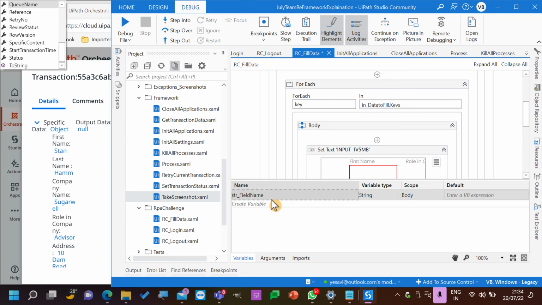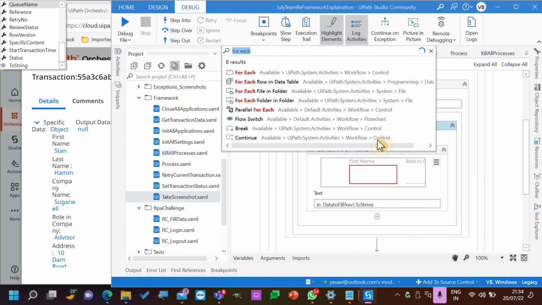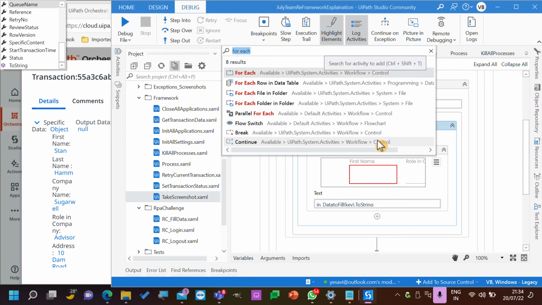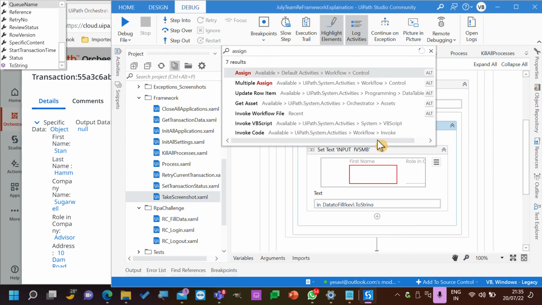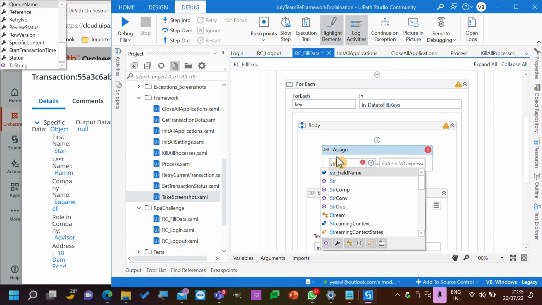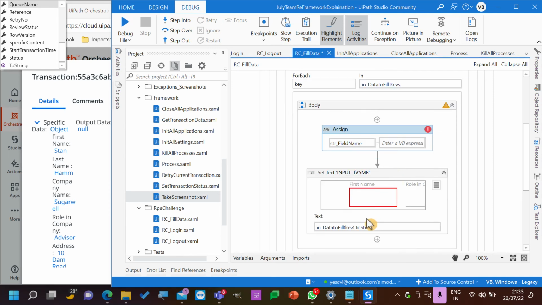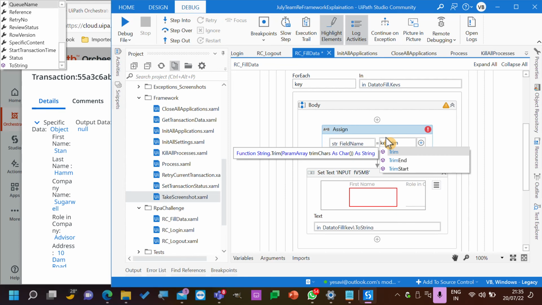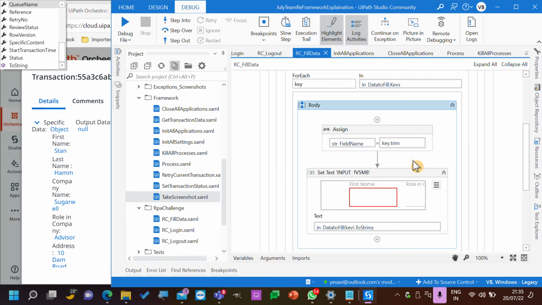So is the column name the field name? Is that what we have seen already? The first name, last name and all, is it the field name or not? Yes. Field name equal to, but the only thing that we need to do is key dot trim, because there are some spaces in between at some locations. So we just trimmed it.